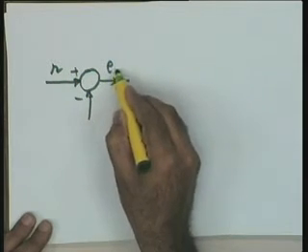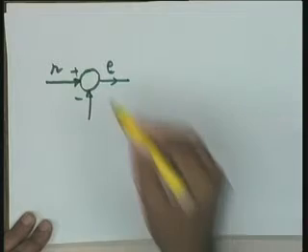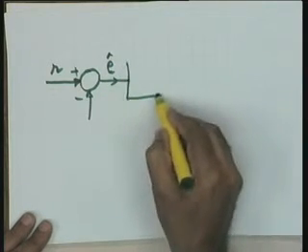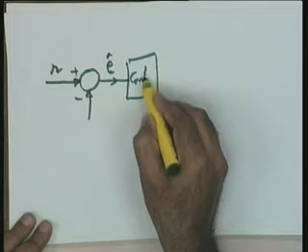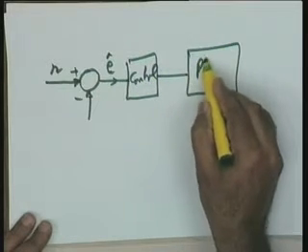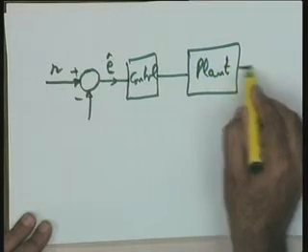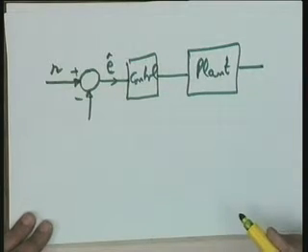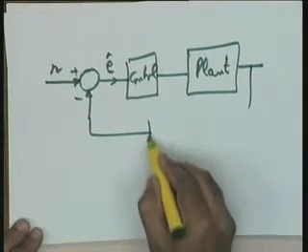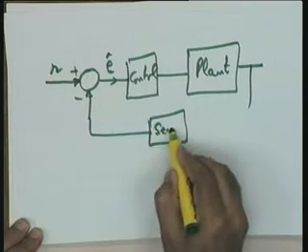Let me say this is an error detector and the error is E. Rather E cap, we have used the actuating error. Here is a controller, and let me say it is the plant. I am merging the actuator also into the controlled system and calling it a plant to get a simplified situation, and here is a sensor.